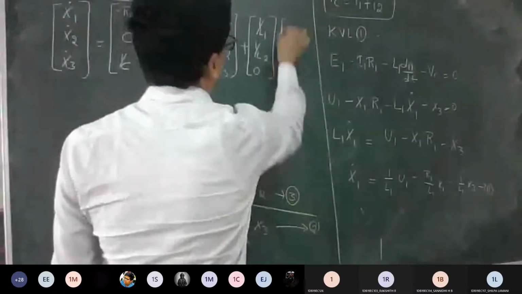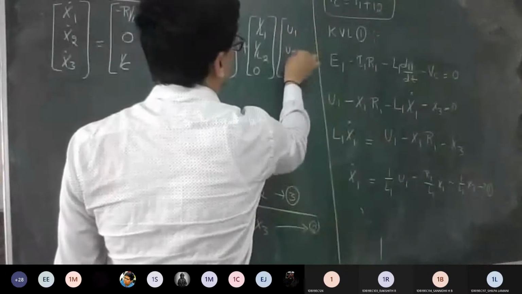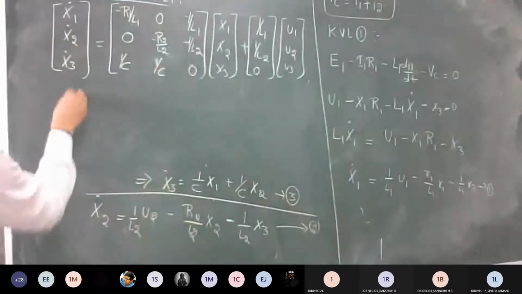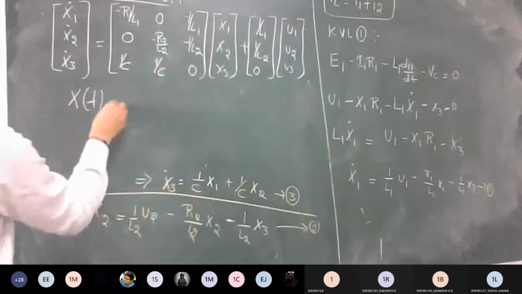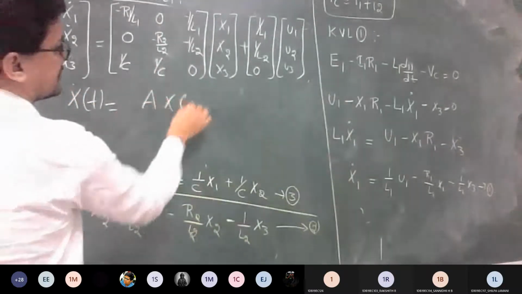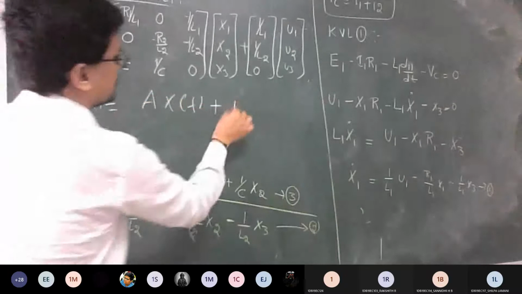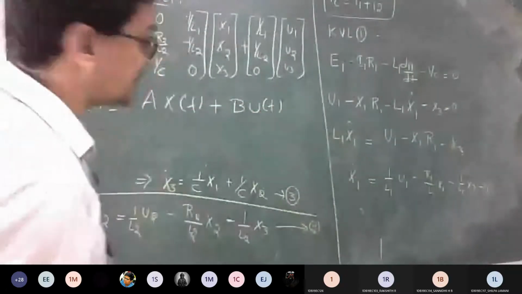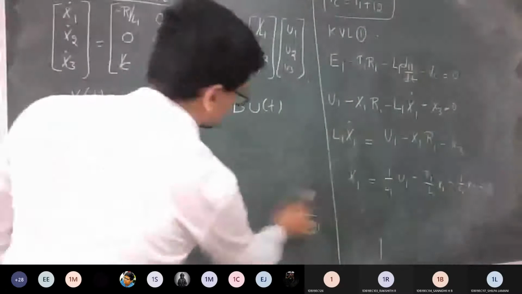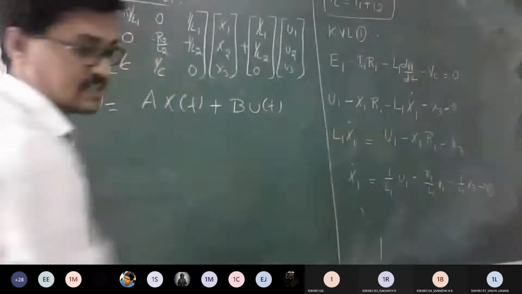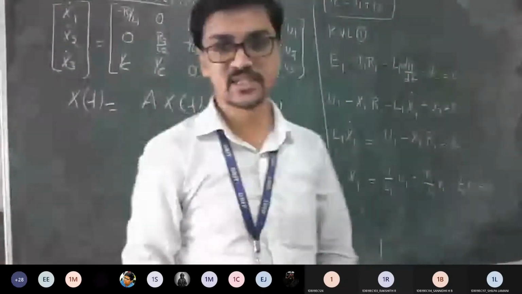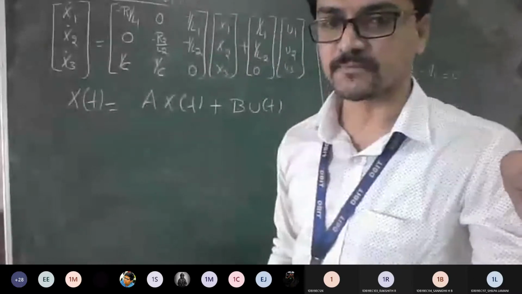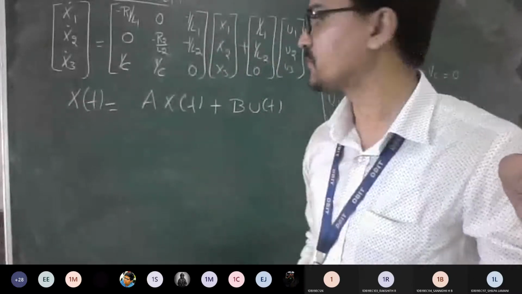So multiply this with the corresponding U1, U2, U3. So is it in the form of x dot of t is equal to Ax of t plus Bu of t? Does it satisfy the condition now? Everyone, am I clear with the things I told? Is it okay? Yes, sir. Good.